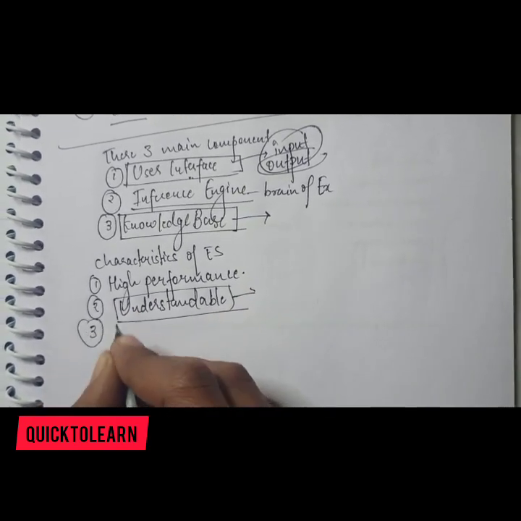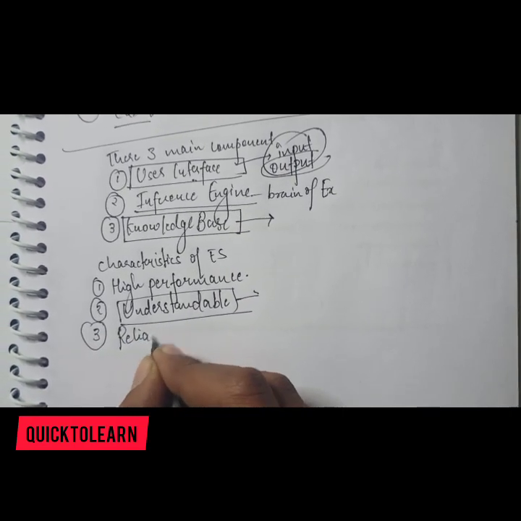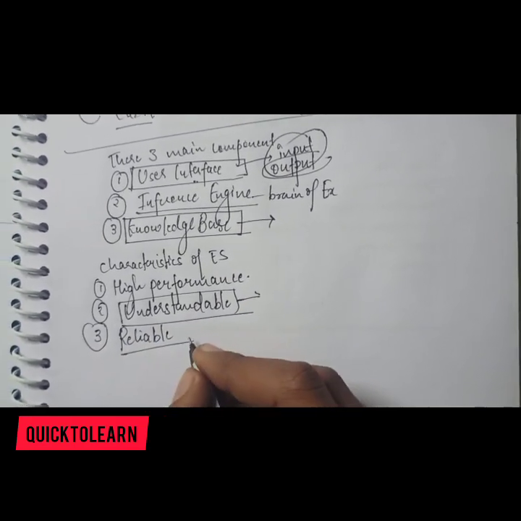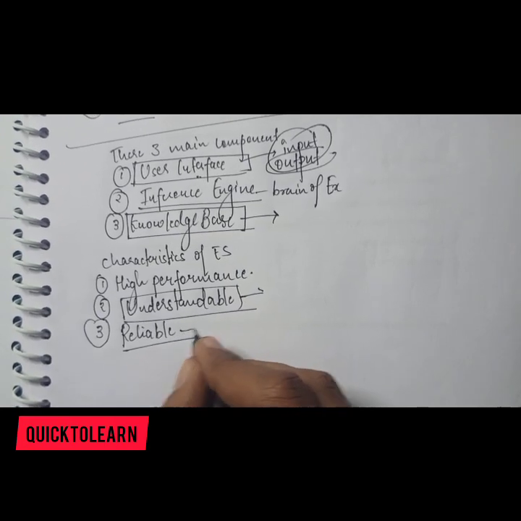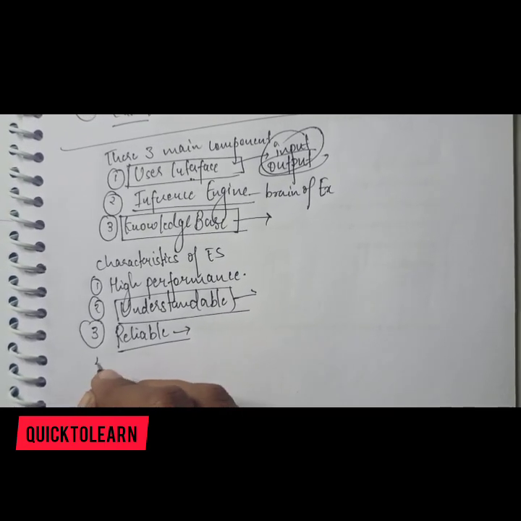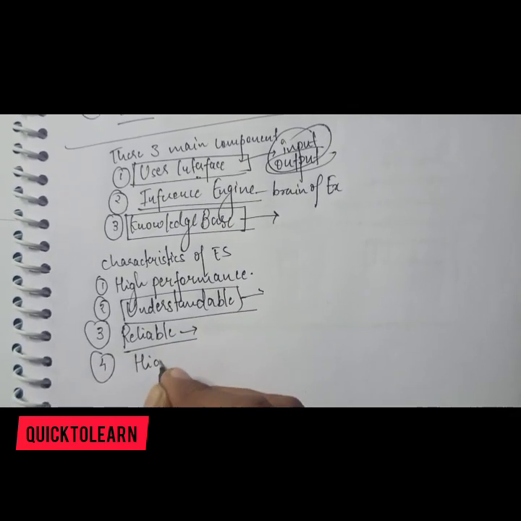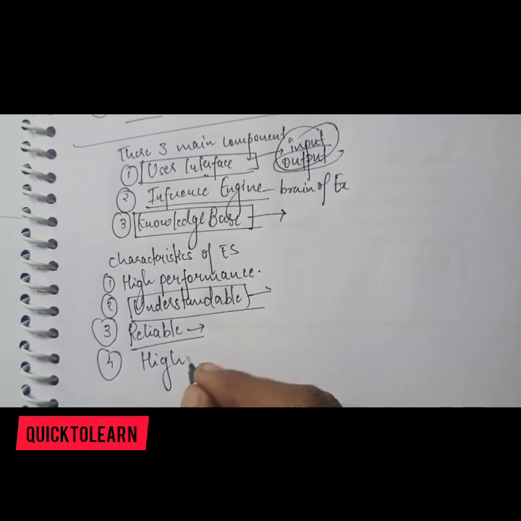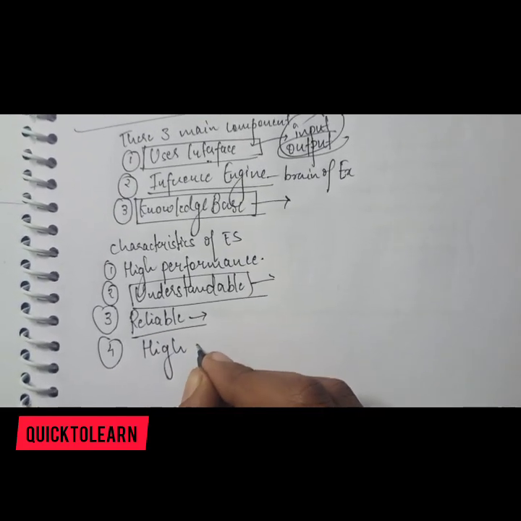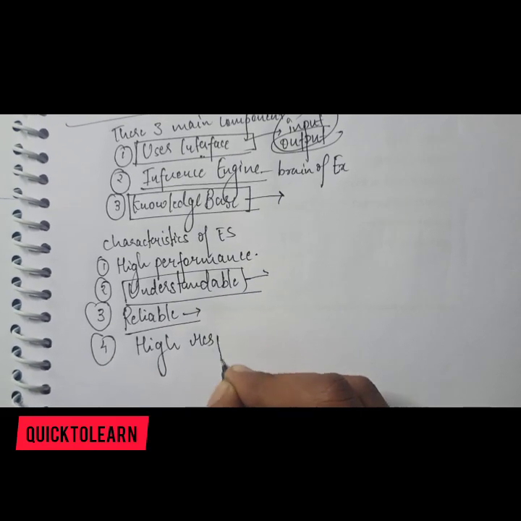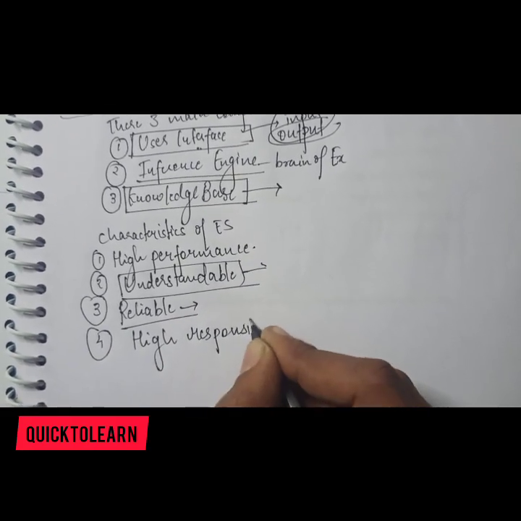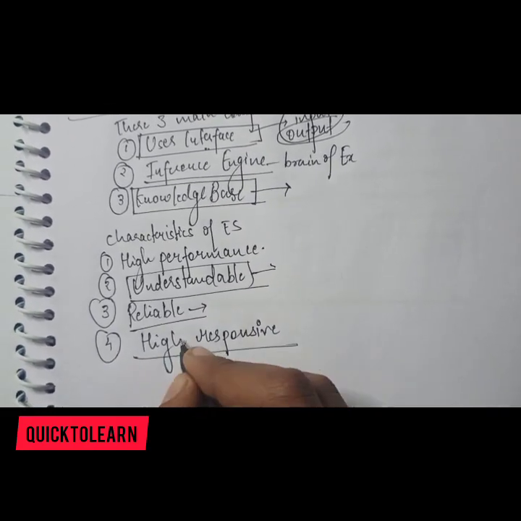The third is reliable, which means the output should be accurate. And the fourth is highly responsive, because any complex or difficult problem can be solved within a second by the expert system. So it's called highly responsive.